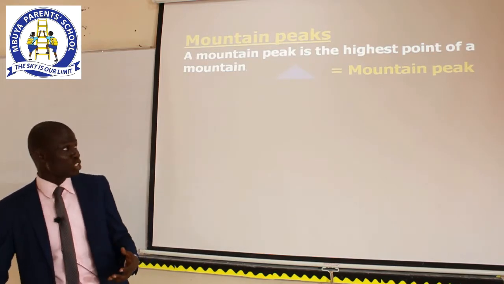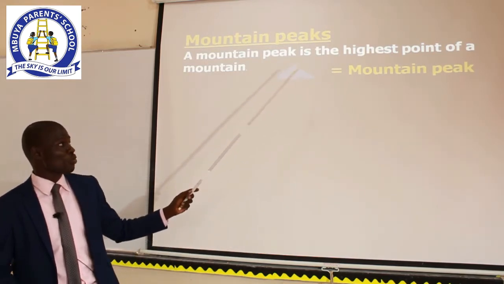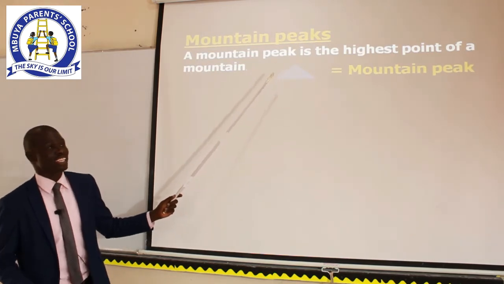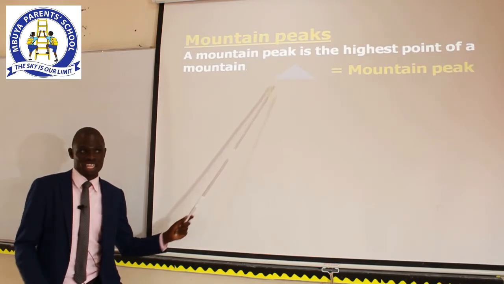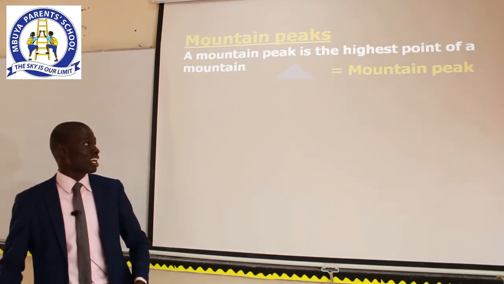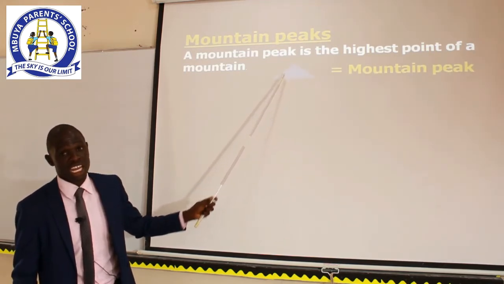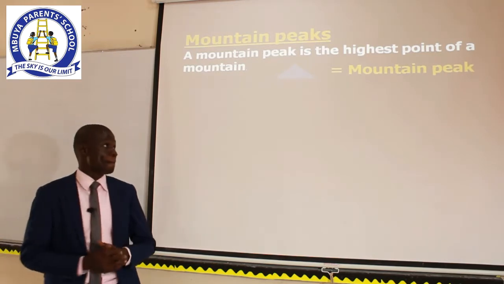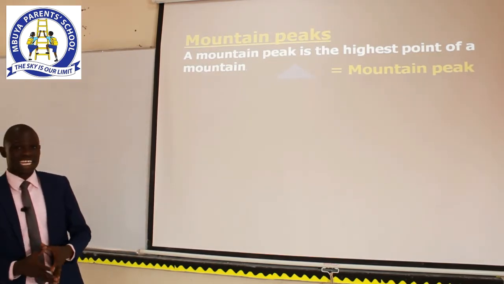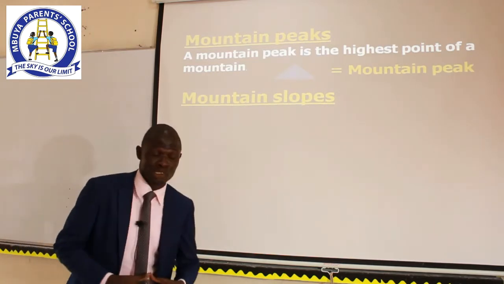So if we want to represent a mountain peak on a map, we draw this shape that looks like a triangle, and then we shade it. I have decided to shade it using the color blue, as you see in the picture. Another term that you need to know that is related to mountains is mountain slope.